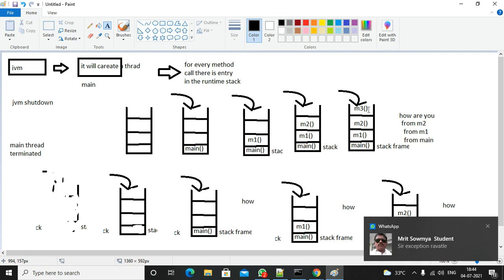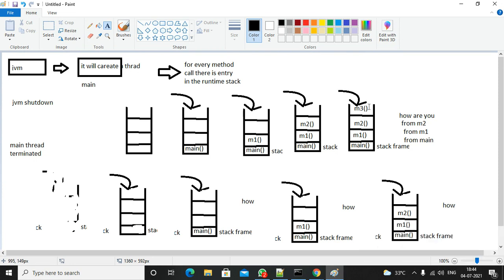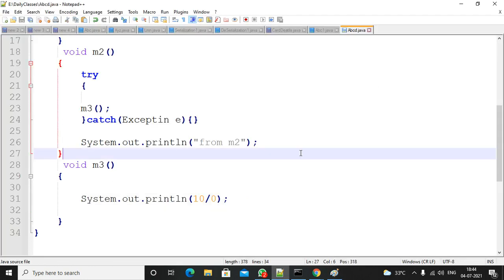First it will verify whether exception handling code is there or not. If the code is not there, it will remove the entry and terminate the method abnormally, and go and verify whether exception handling code is there as part of M2. I hope you are getting the point.